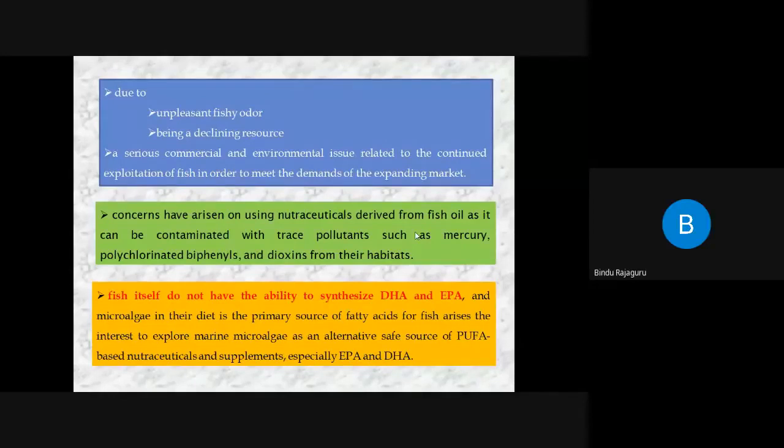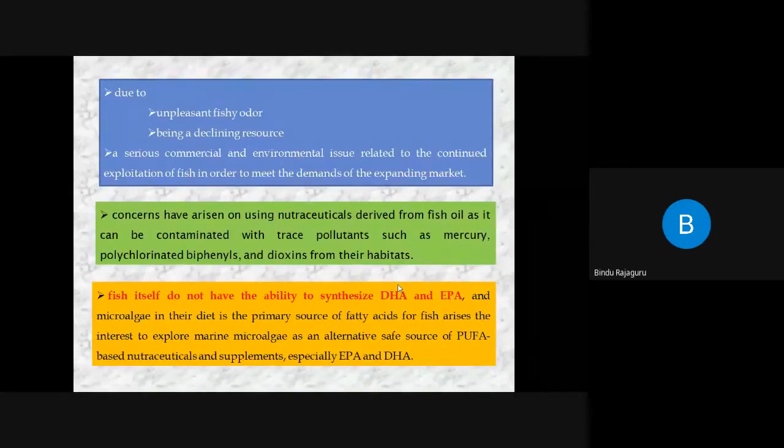Next, the major challenge the scientists have identified: the fish does not have the ability to synthesize DHA and EPA. First, हम क्यों fish खा रहे हैं? क्योंकि हमारा body पे EPA and DHA synthesize नहीं हो रहा है. Basically, DHA is not getting synthesized in our body, right?